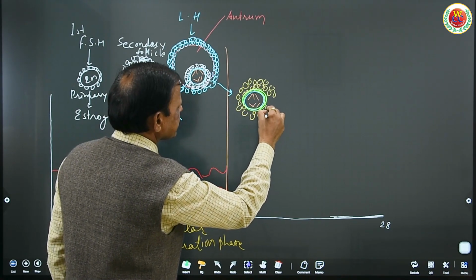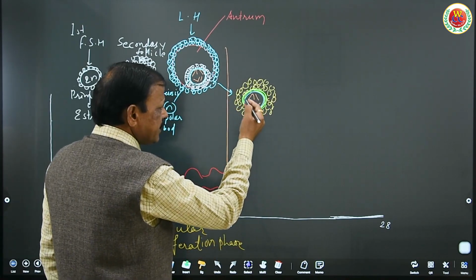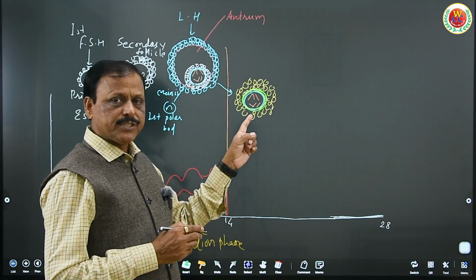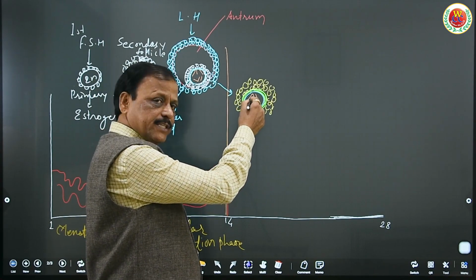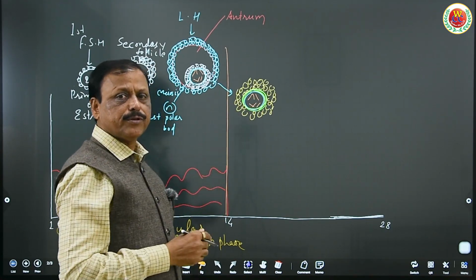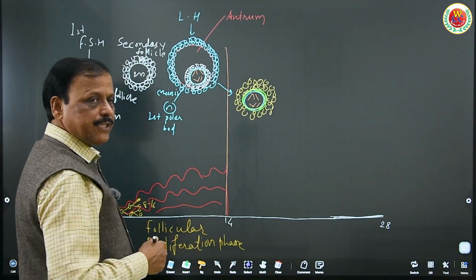These corona radiata cells are held together by hyaluronic acid. Now the ovum is released and enters the fallopian tube, which waits for fertilization, so as to have the second meiosis continue to divide and form the second polar body and the real ovum. So this is what happened up to the 14th day.